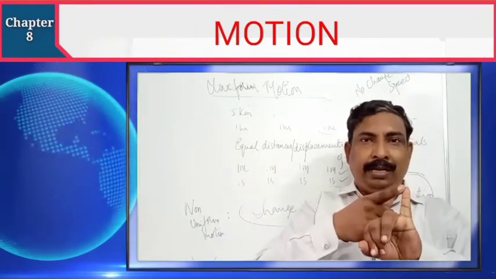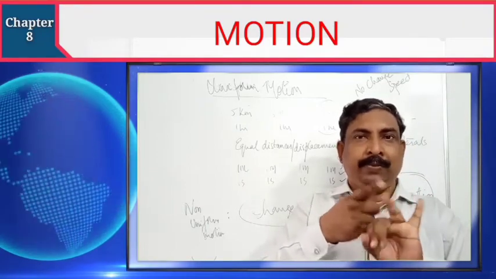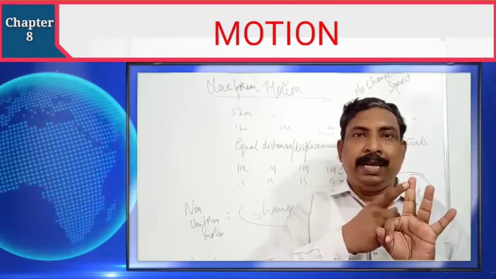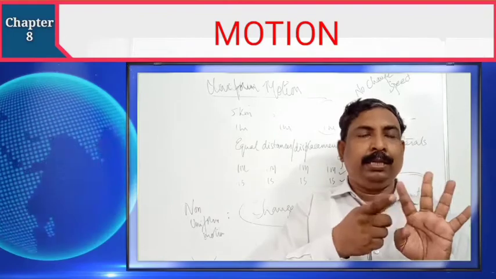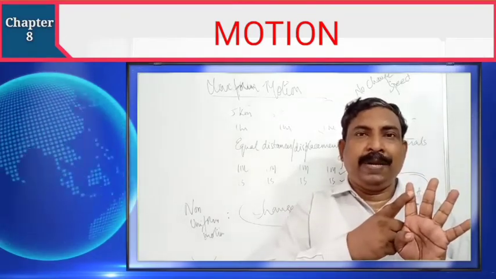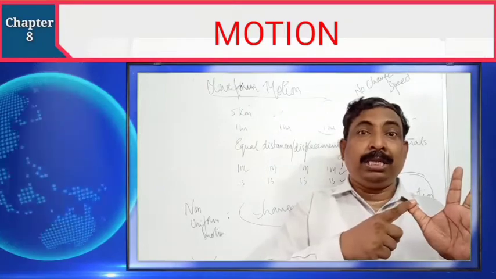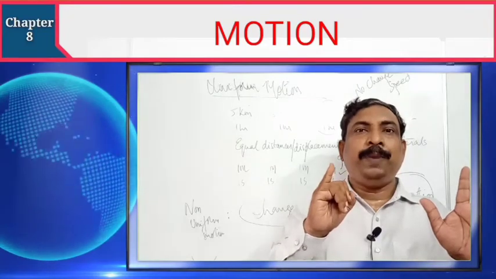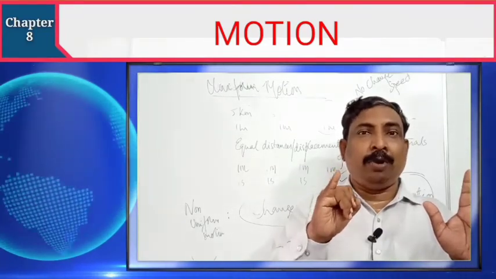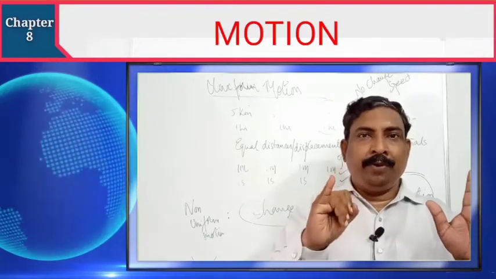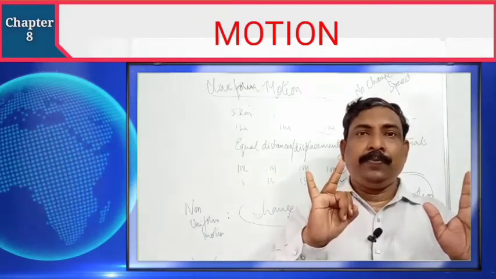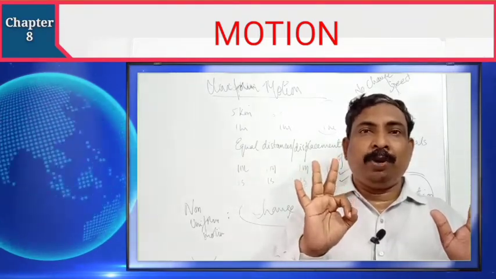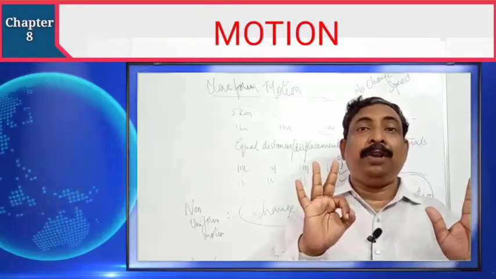We are recollecting. Reference means the starting point we must consider. Distance is the actual path. Displacement is the shortest distance. Speed is total distance by total time. Velocity is total displacement by total time. Uniform motion is when speed is constant or velocity is constant, with no change: uniform velocity. If velocity is changing, it is non-uniform motion. Whenever an object is in non-uniform motion, what will be there? Acceleration, which means how fast the velocity is changing.